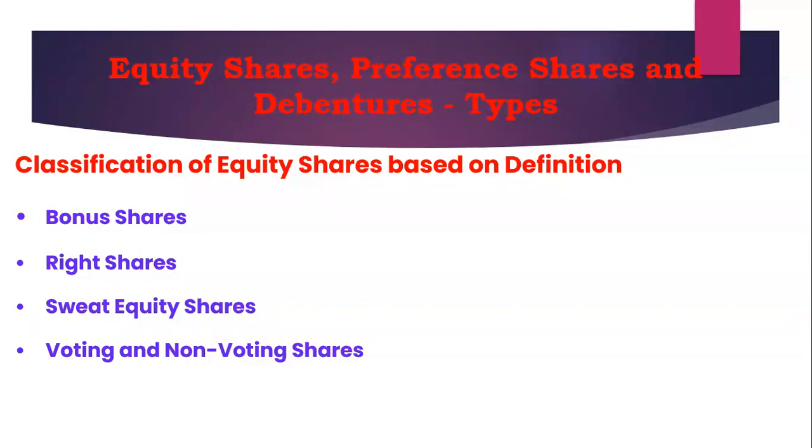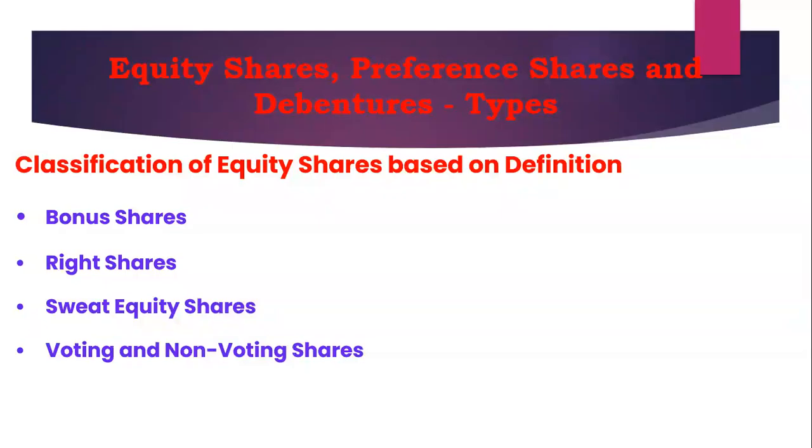Then another one is voting and non-voting shares. Of course, although the majority of shares carry voting rights, as far as equity shares are concerned, the company can make an exception and issue shares with zero voting rights to the shareholders. Usually, this type of shares is not available in the present scenario.